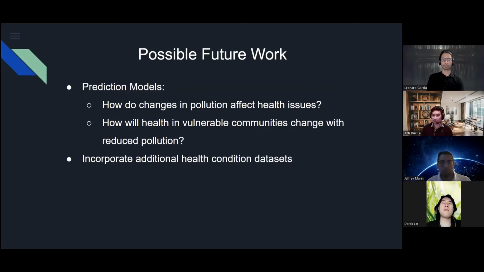Possible future work that we can do is to change the pollution measurement, increasing or decreasing the pollution to estimate the health issues in that area. And we can also incorporate additional data sets, such as cancer and other diseases, to apply machine learning to make prediction models for those.